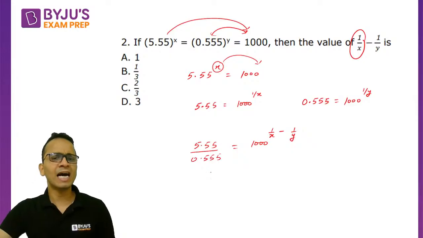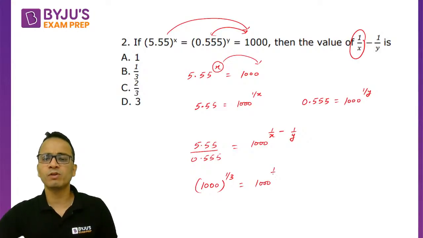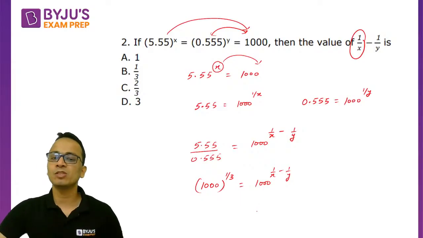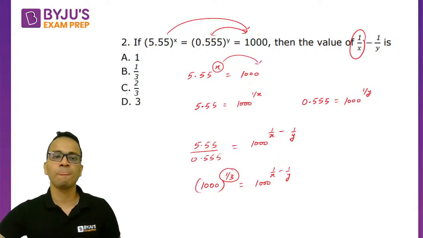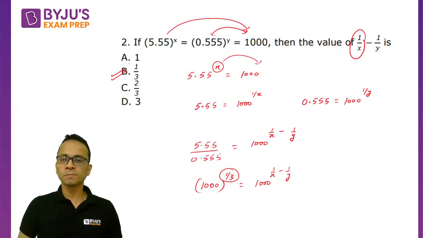On the left hand side, I will get 10. Okay, and 10 can be written as, चलो पहले 10 लिख देते हैं. So 10 can be written as 1000 raised to the power 1/3, and that is equal to 1000 raised to the power 1/x minus 1/y. So now you can say that 1/x minus 1/y का value क्या हो जाएगा? It will be equal to 1/3. So the correct answer should be option B for this question.